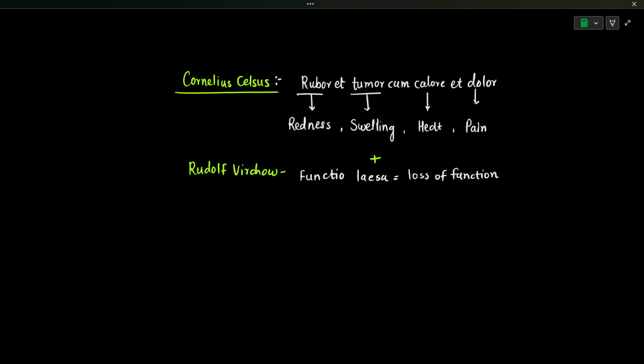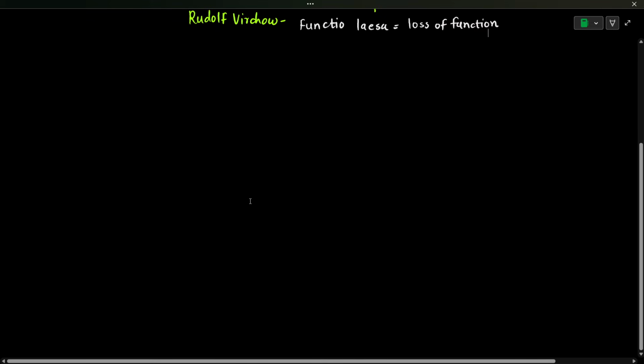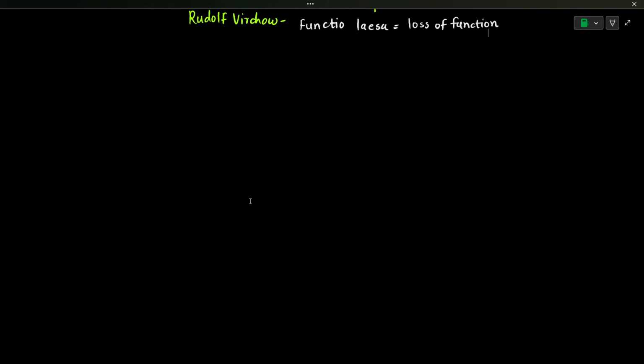But how does inflammation occur, and what is the physiological impact of inflammation? Let's learn about that. Okay, so I have discussed this in brief in previous lectures as well, but I'm going to quickly summarize how inflammation occurs. So assume that a person is being infected by some bacteria, or a person has been infected by some virus. So whenever there's infection, there's a wound or infection in that particular area, and that pathogen will be residing in that tissue, right?